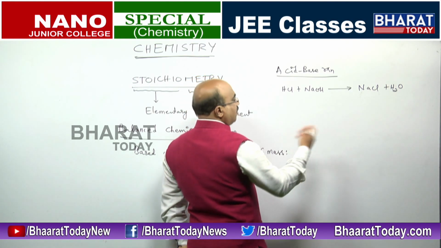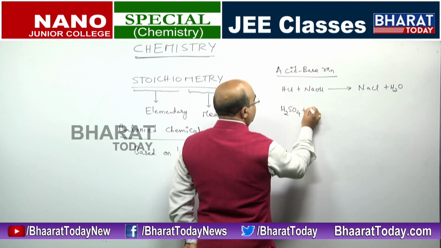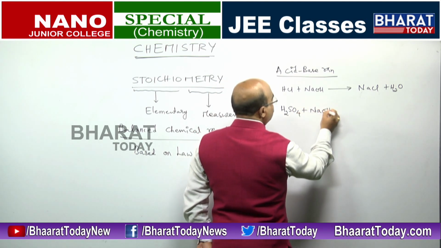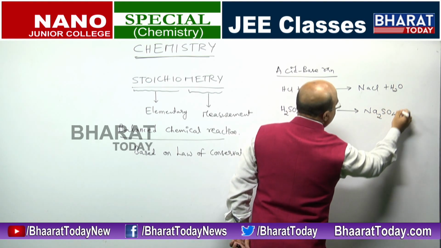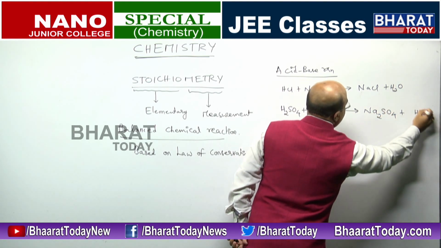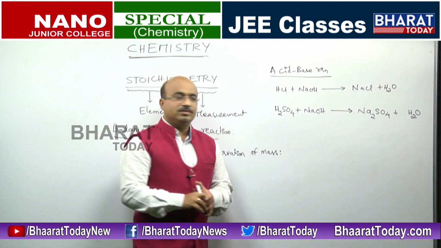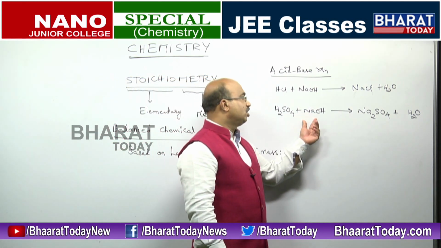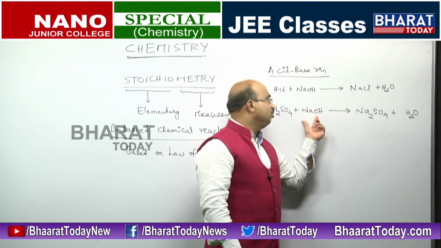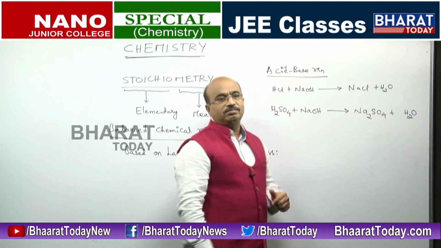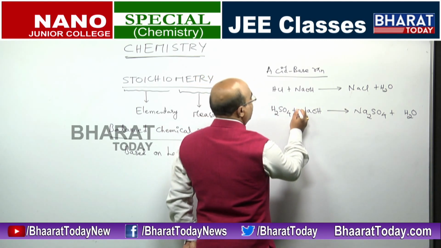But suppose you have another acid base reaction like H2SO4 reacting with NaOH will form Na2SO4 plus H2O. Now see the reaction here. One sodium here, two sodiums here. So what I will do? Try to balance the sodium. I can write 2 here.